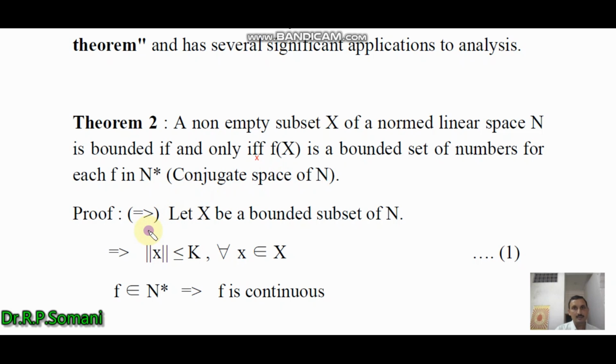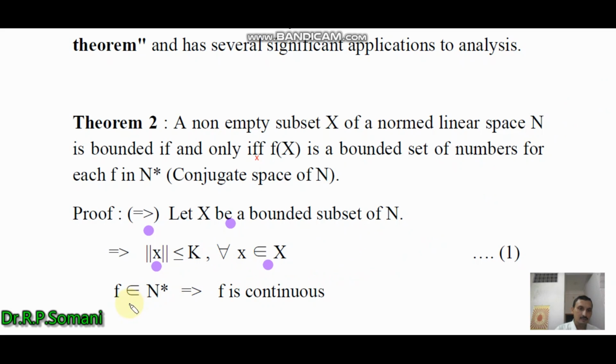So first we consider the implies part, and for this let X be a bounded subset of N. Then we have to prove that f(X) is a bounded set of numbers. As X is a bounded subset of N, the norm of the elements of X is less than or equal to k for some real number k, and we denote this by equation number 1.